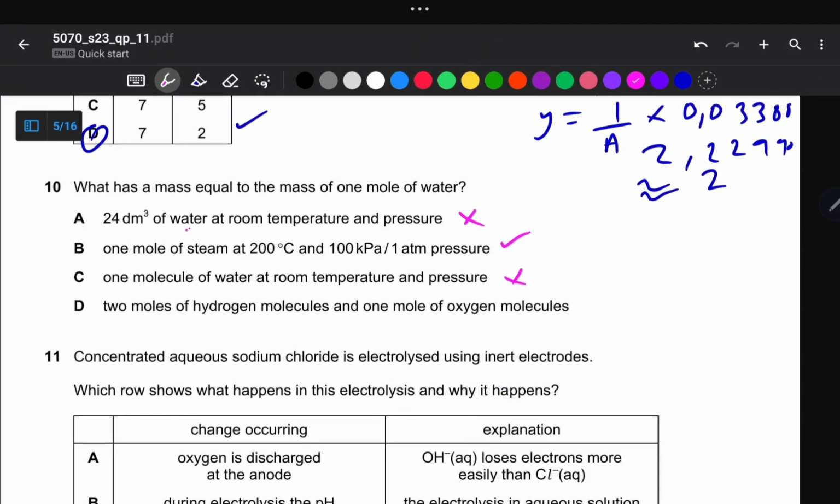And then we've got 2 moles of hydrogen molecules and 1 mole of oxygen molecules. So we simply add. So here it's 2 by 2, which is equal to 4, and then 16 by 2, which is equal to 32, right? This one gives us 34. So this is not equal to the mass of 1 mole of water. So this becomes false. So our correct answer is B. Are we together?